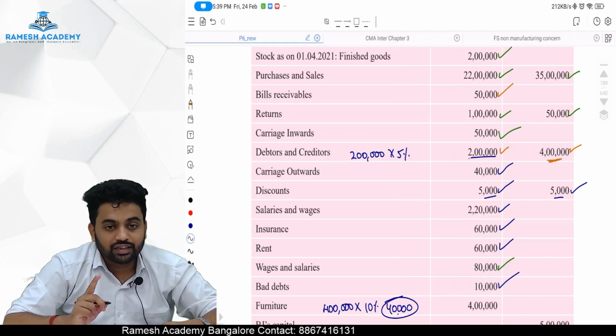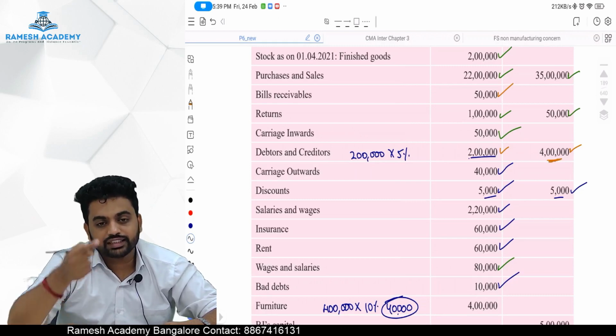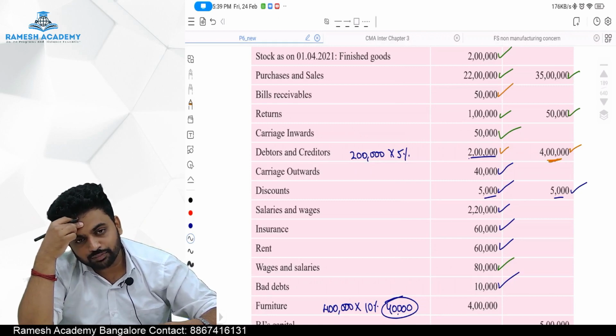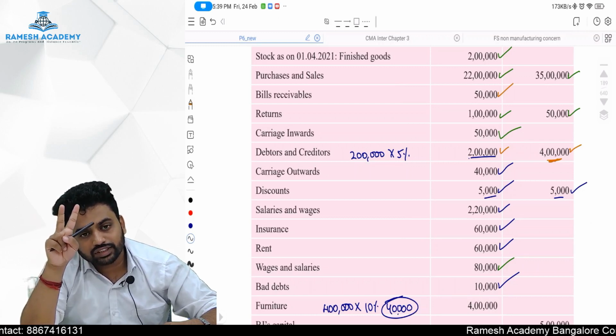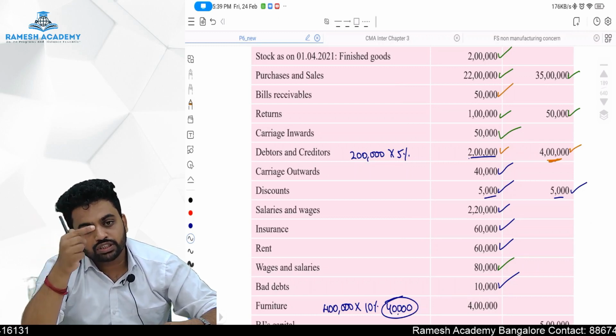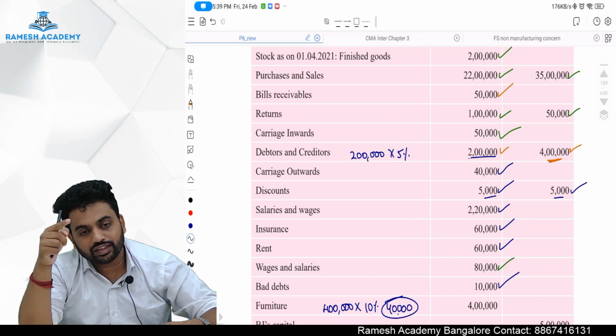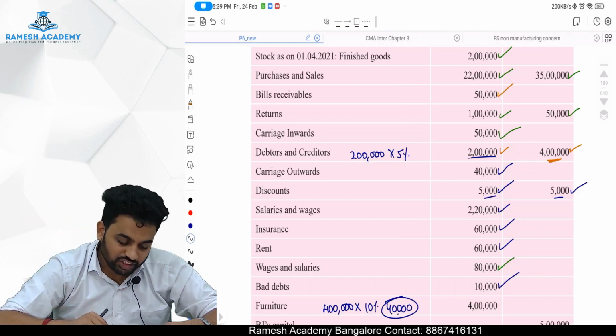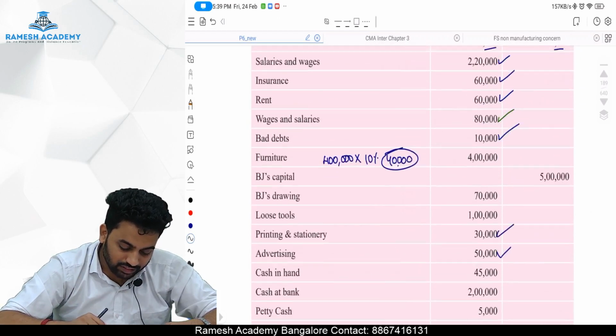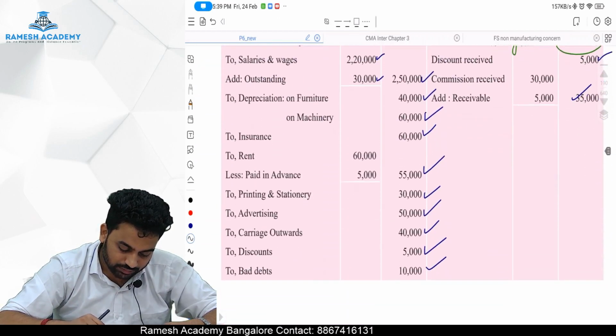But for debtors, listen, in the adjustment there is a provision, which means it should get adjusted two times. Once the provision gets adjusted in the P&L, the other time it is in the balance sheet. Either you can take the provision on the liability side, or you can reduce the debtor balance on the debit side. So in the balance sheet, debtors 2 lakh minus 10,000 comes to 1,90,000 rupees.